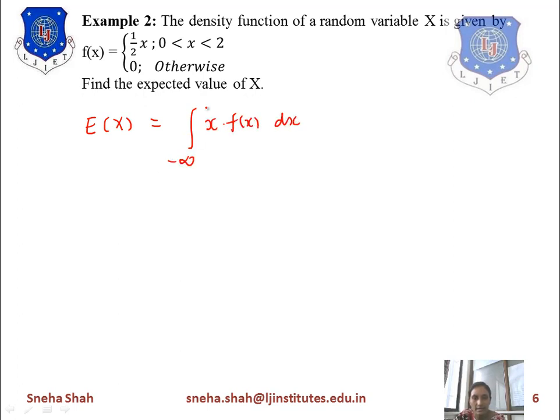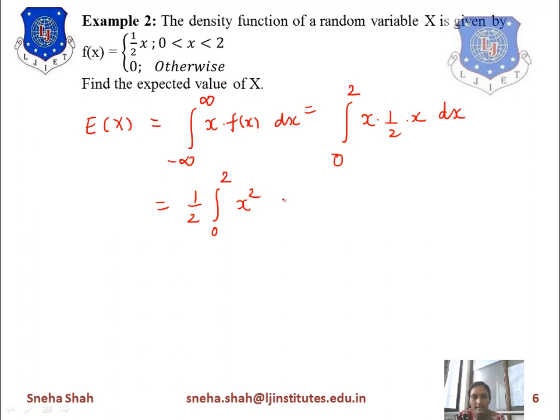Then this will be converted into 0 to 2, because x is given only between 0 to 2, x into f of x dx. So x will be as it is and f of x equals 1 by 2 into x dx. Now if we simplify this term, it gives you x into x means x square, and 1 by 2 is a constant, so it will be outside of this integration: 0 to 2 x square dx.